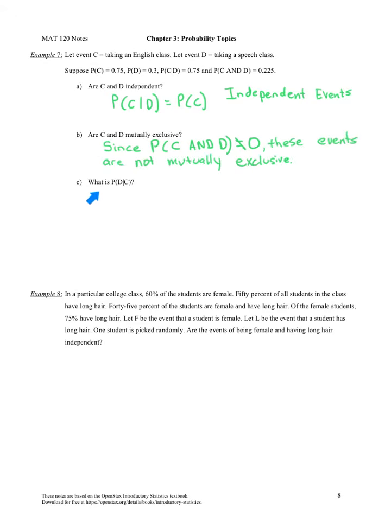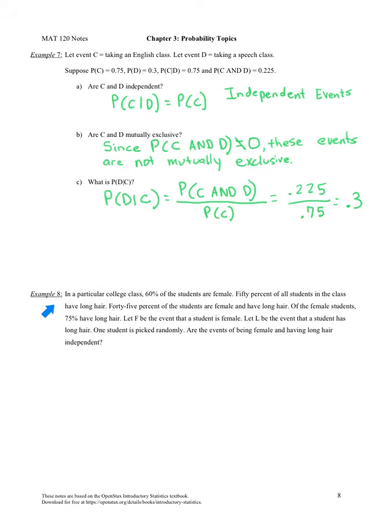For letter D, we're asked, what is the probability of taking a speech class given that you're already taking an English class? Let's recall this formula, and we notice that the probability of C and D is 0.225, and the probability of C is 0.75. So the probability of taking a speech class, given that you already are taking the English class, is 0.3, 3 out of 10.